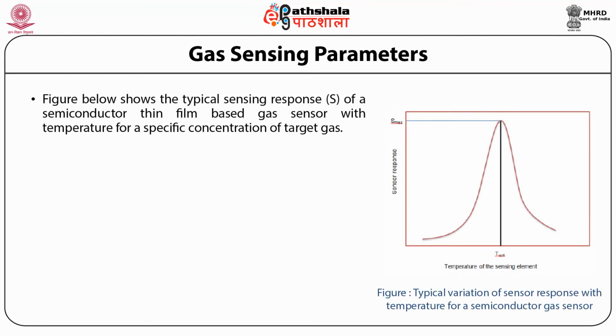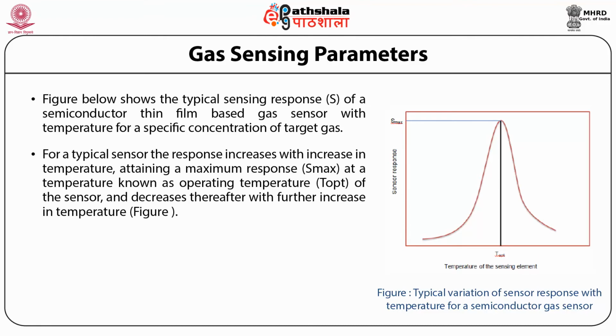Figure below shows the typical sensing response of a semiconductor thin film based gas sensor with temperature for a specific concentration of target gas. For a typical sensor, the response increases with increase in temperature, attaining a maximum response, which is denoted by S max at a temperature known as operating temperature, that is the T opt for the sensor, and decreases thereafter with further increase in temperature.